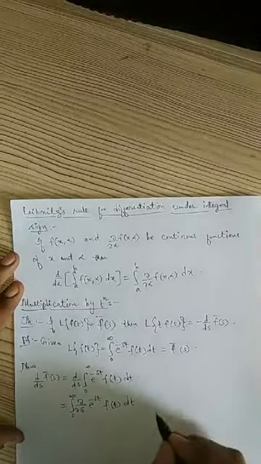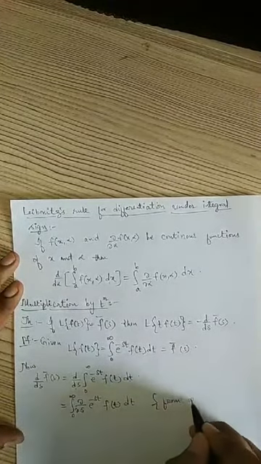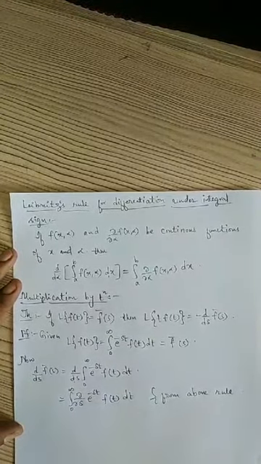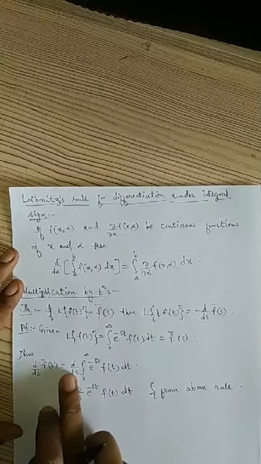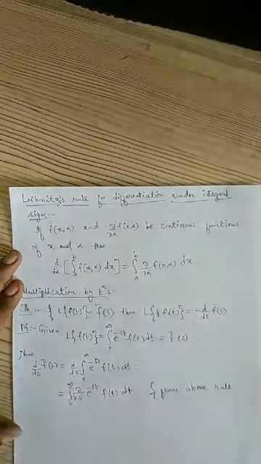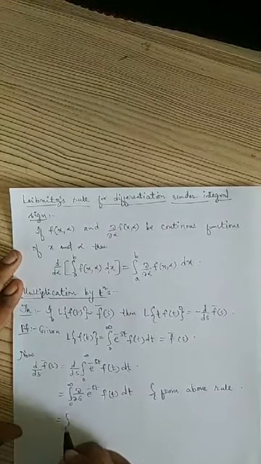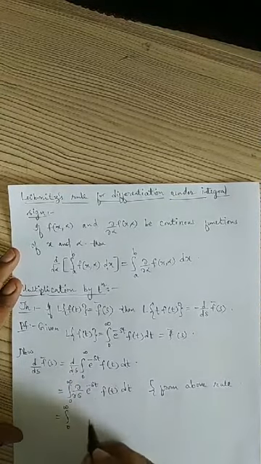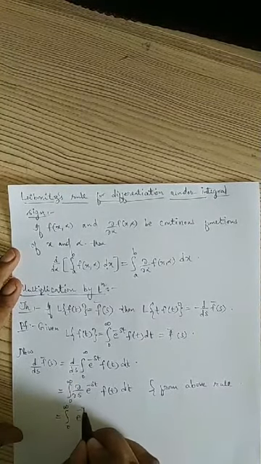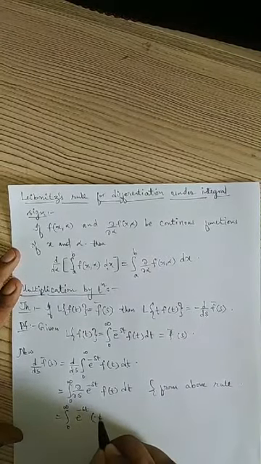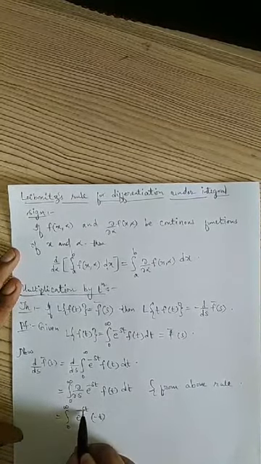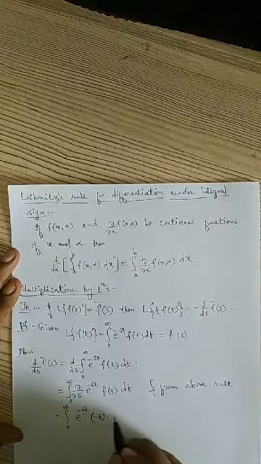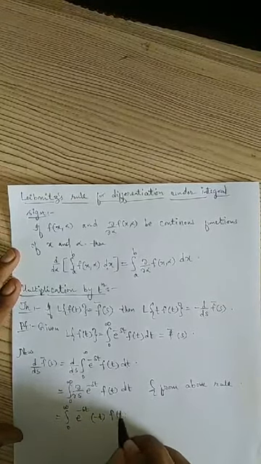This I am writing from the above rule, that means from the Leibniz rule for differentiation under the integral sign. From that I am writing this. I am able to send this derivative inside because of this, right? This is equal to the integral from 0 to infinity of the derivative of e power minus st. The derivative of e power minus st with respect to s is e power minus st into minus t, right? With respect to s I am differentiating, so minus t will be constant. Minus t I am writing on the side. Then f of t as it is into dt.